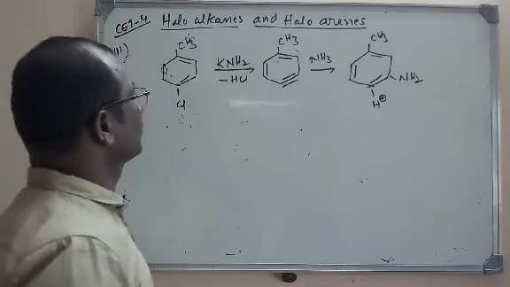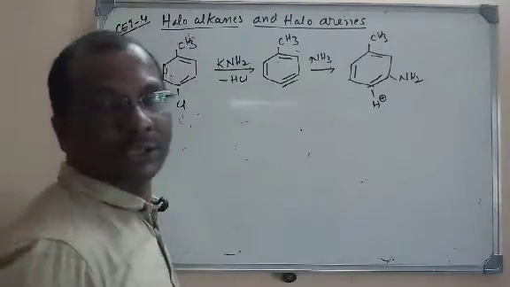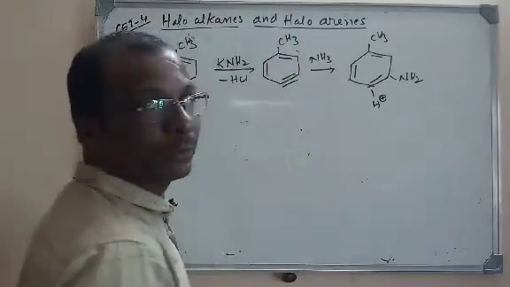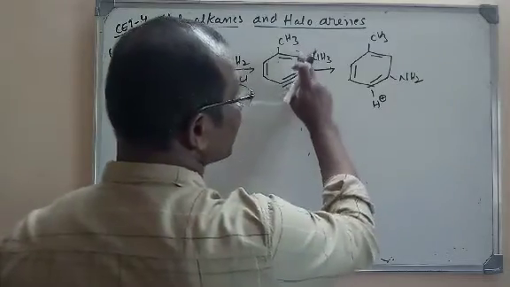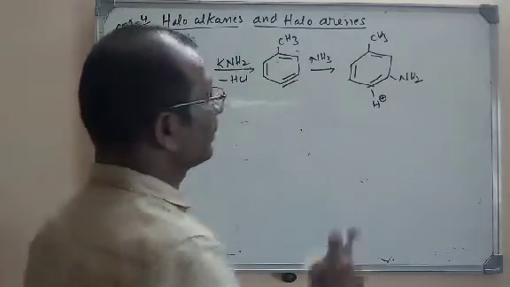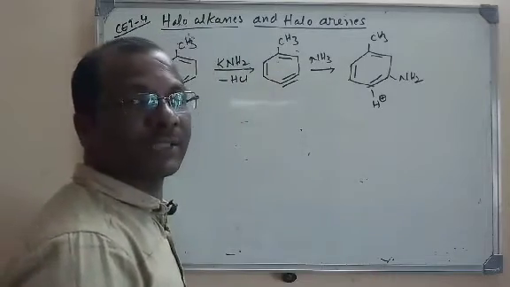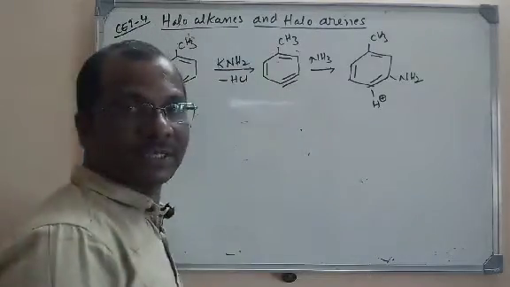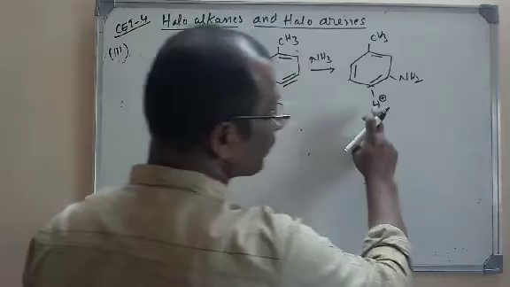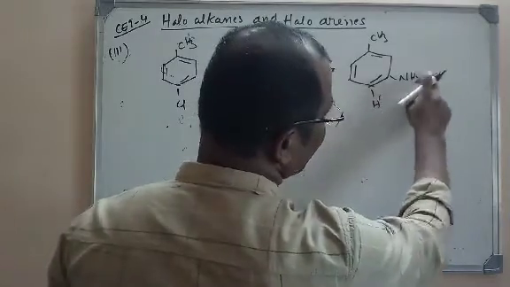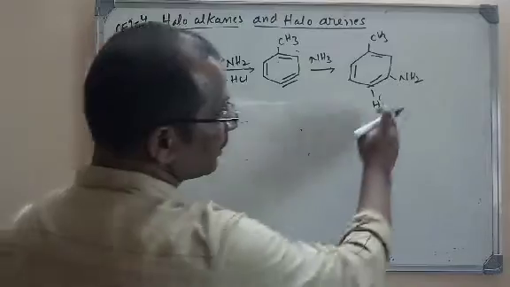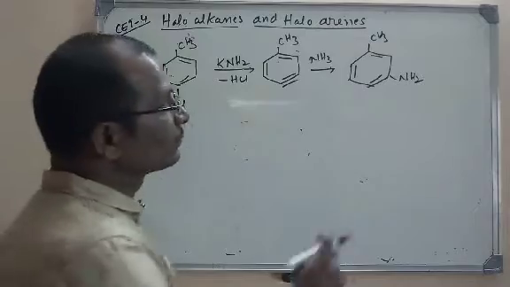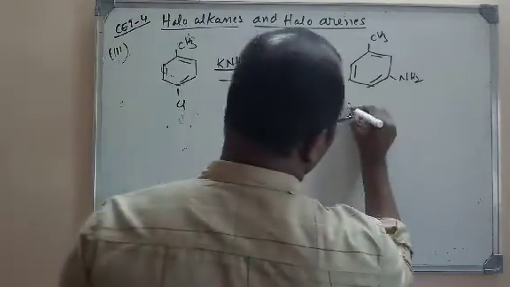Look here. We have a triple bond, so addition takes place here. But due to the plus M group, the electron density will be increased at ortho and para positions. If you take NH3, that gives rise to H plus and NH2 minus. So H plus will be added at the para position because that is an ortho-para directing group. The major product will be formed with H plus added here and NH2 here. No need to write that hydrogen, I have written it just to show you. So it is nothing but toluidine, but it is meta-toluidine.